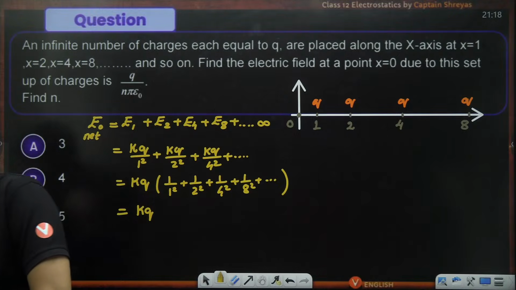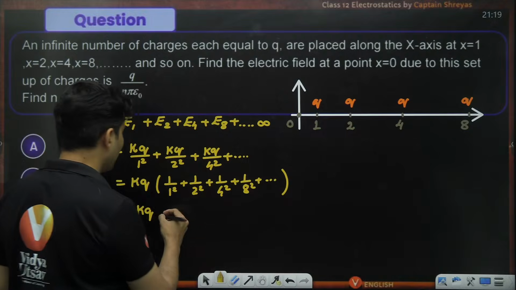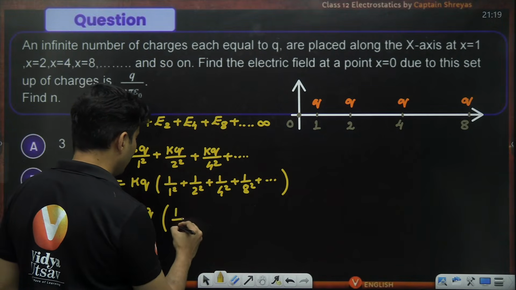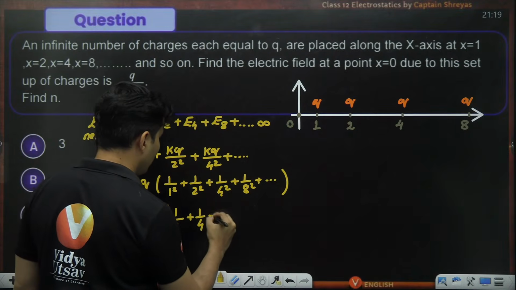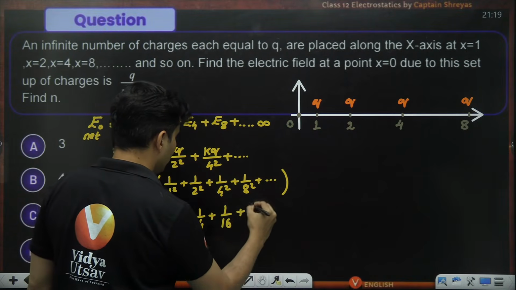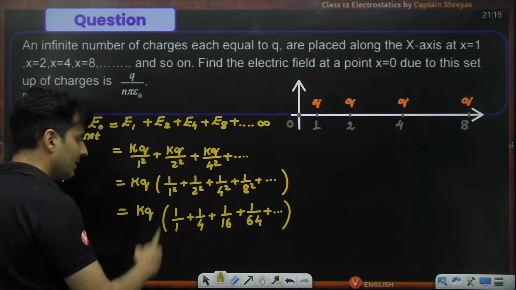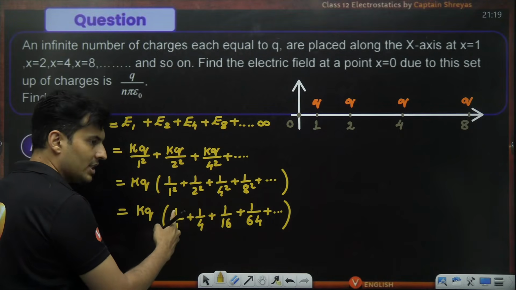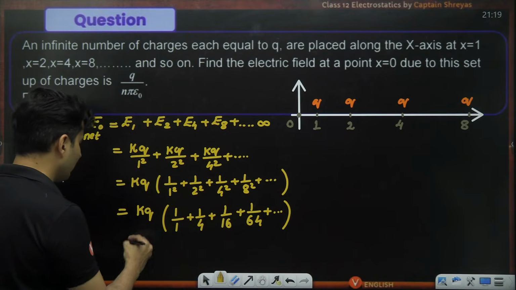Yes or no? If it looks like one of it, what is it? Yeah, basically 2 raised to n is there. Yes, and you're also squaring it, and in GP, a converging GP. Very good. So this is basically 1 by 1 plus 1 by 4 plus 1 by 16 plus 1 by 64, and so on and so forth, where the first term is a, which is 1, and the ratio is 1 by 4.